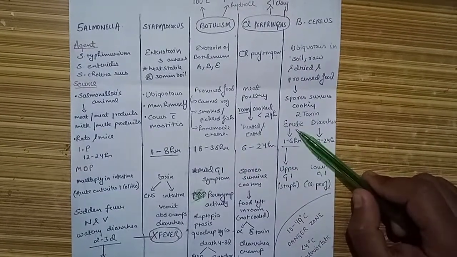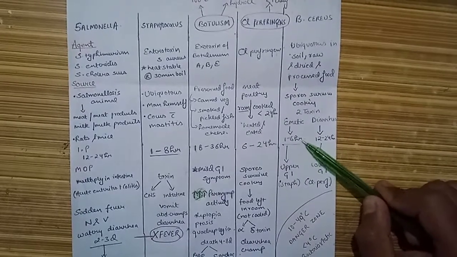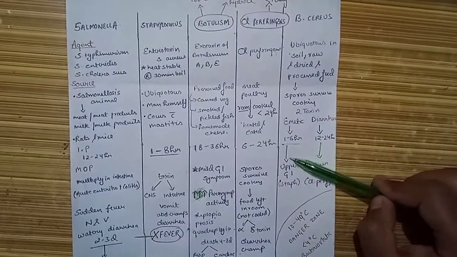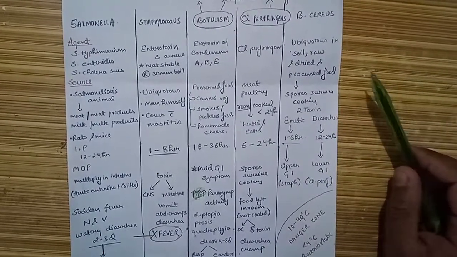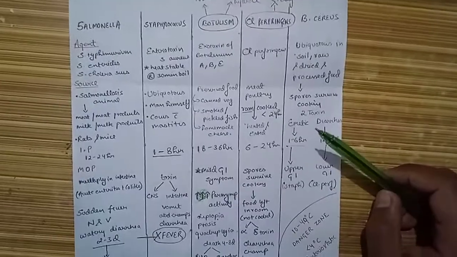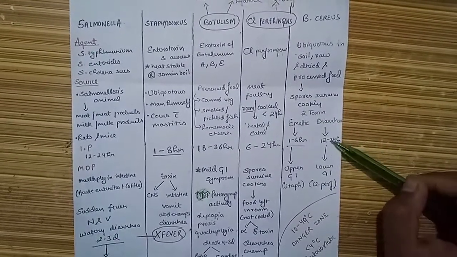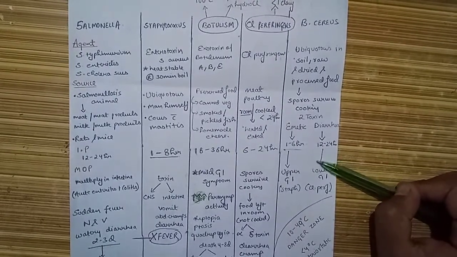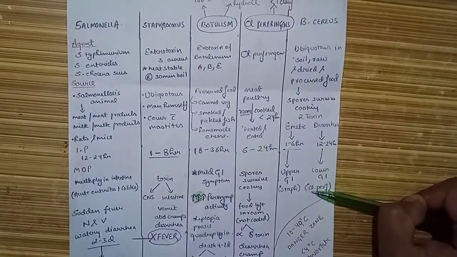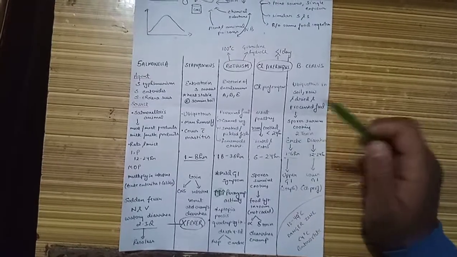The emetic toxin shows signs and symptoms early, within 1 to 6 hours, which is its incubation period. Generally there are upper GI symptoms like Staph aureus, meaning nausea and vomiting predominate over diarrhea. In the case of the diarrheal toxin, the incubation period is longer, 12 to 24 hours, with major lower GI symptoms, that is diarrhea, resembling Clostridium perfringens. So this is what we needed to remember about food poisoning.